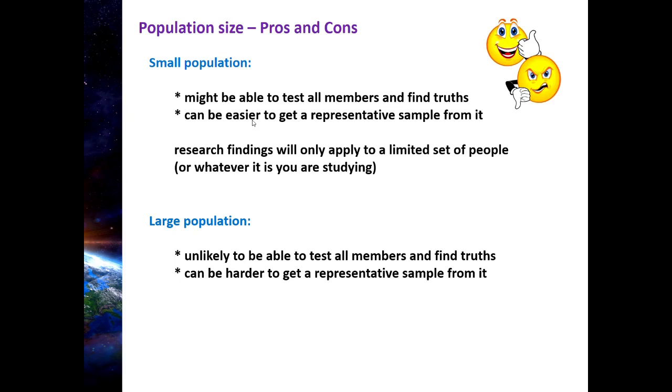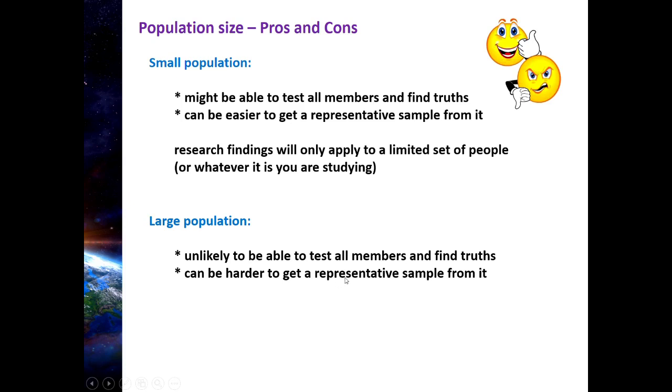The second, and now this is a disadvantage, right? So first disadvantage is that you're probably not going to be able to test everybody. You're going to have to sample. And the second disadvantage is that it can be harder to get a representative sample from it. If you've got a very, very large population, chances are there's a lot of diversity in that population.